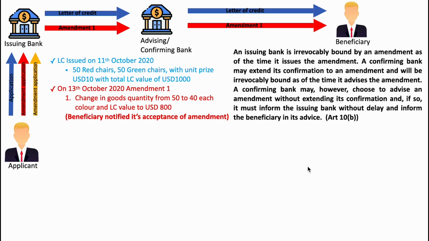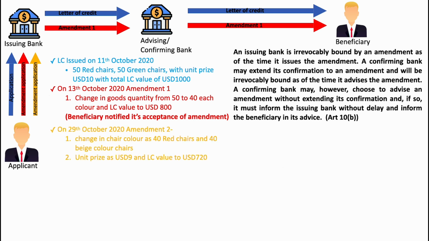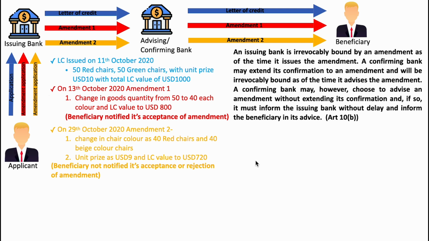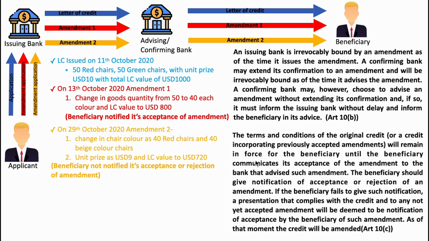Again, on 29th October, this applicant approached this issuing bank for another amendment. This time, there are two amendments. One is a change in goods description and another one is a change in unit price. This time also, this issuing bank issued the amendment and the confirming bank confirmed the amendment as well and forwarded it to the beneficiary. But this time, the beneficiary failed to notify its acceptance or rejection and remained silent. Here comes the role of Article 10c.